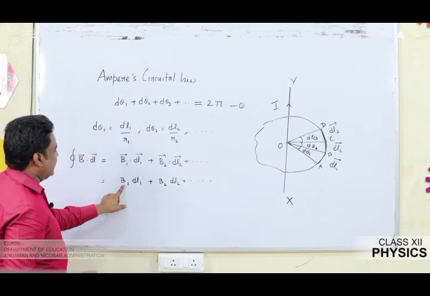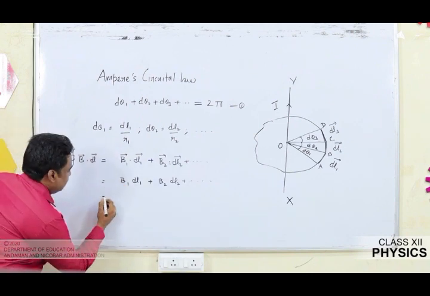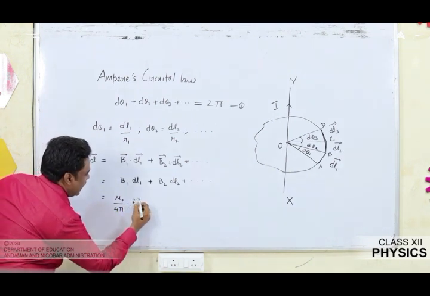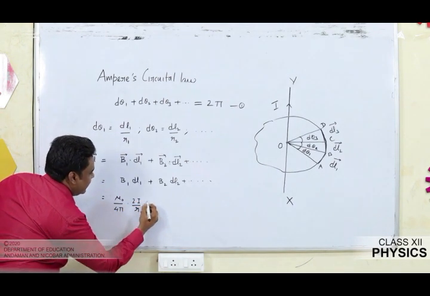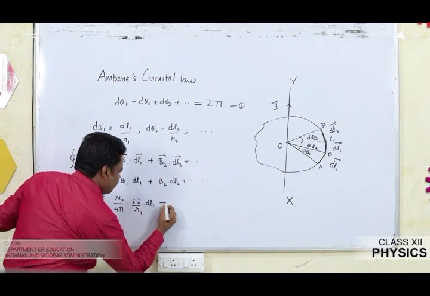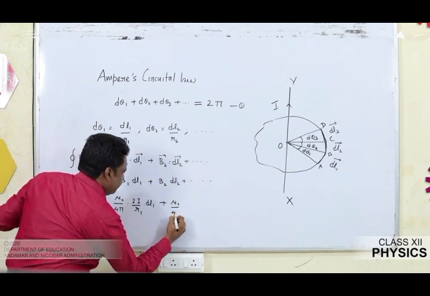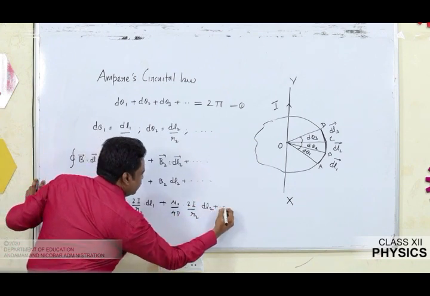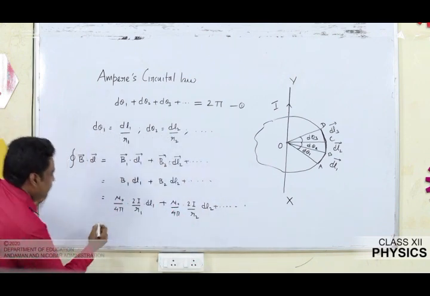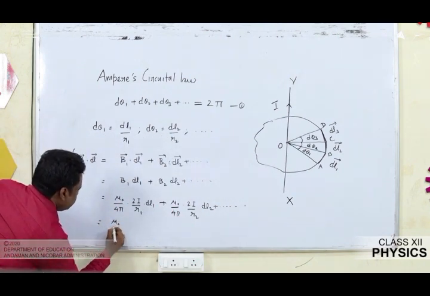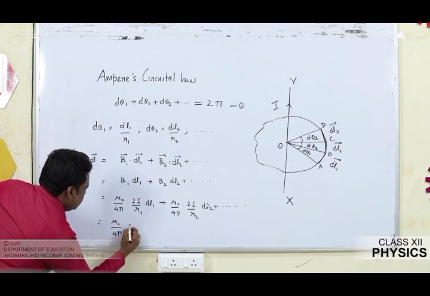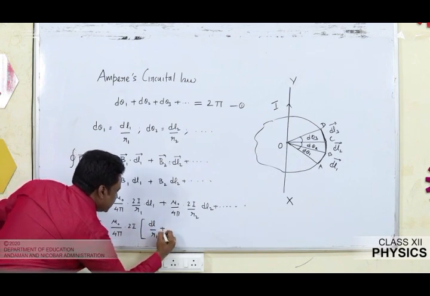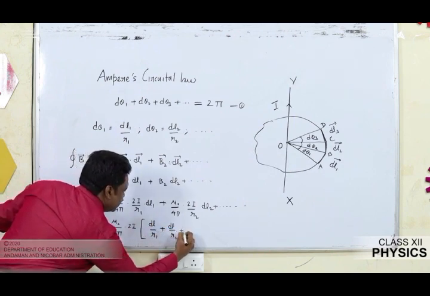Now what about the magnetic field? I think you can write mathematically B1 is mu naught by 4 pi, 2I by R1, into dl1. Similarly, for B2 it will be mu naught by 4 pi, 2I by R2, dl2, and it continues. Now, what can be taken out? Mu naught by 4 pi can be taken out, 2I can be taken out. What is left is dl by R1 plus dl by R2, and this continues.